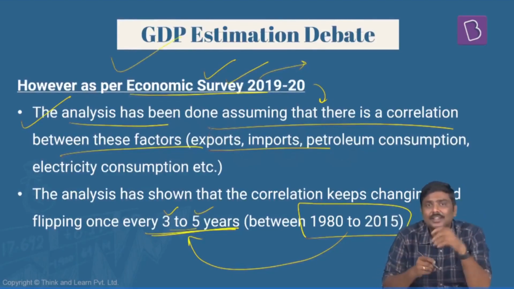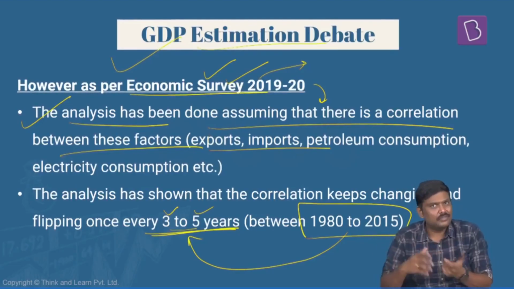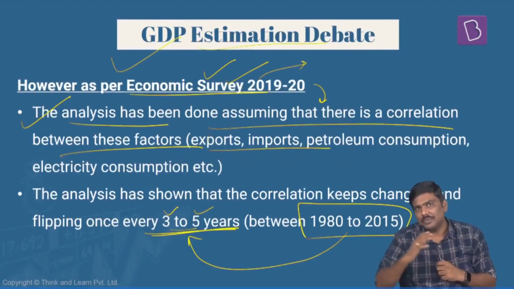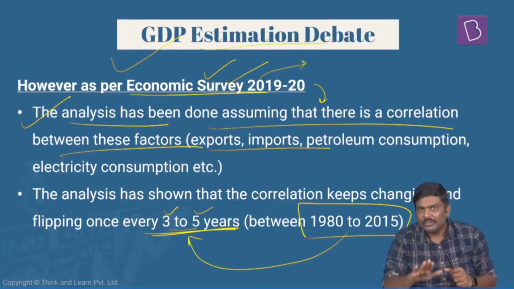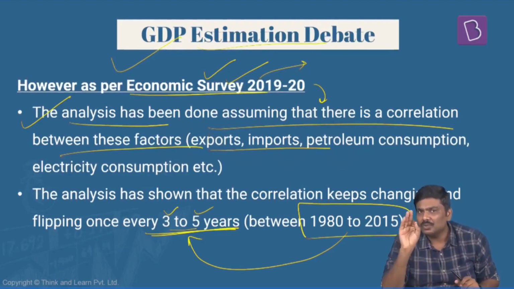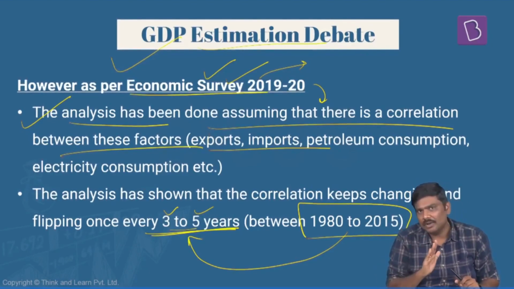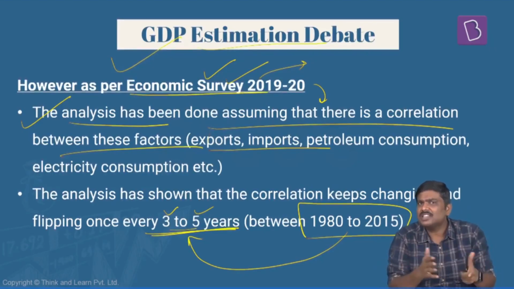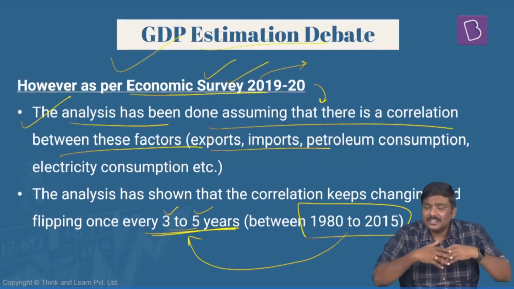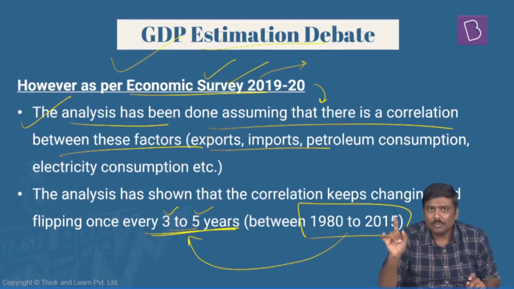So that is the counter argument which has been put forward by the economic survey in favor of the GDP estimation data. And moreover, understand this, the government of India itself has clarified it is not the government which is publishing the data, it is one of the arms of the government. It is one of the entities or institutions which have been set up by the government of India. And this entity has been publishing the data, and this is the entity which has changed the methodology, and not the government per se.